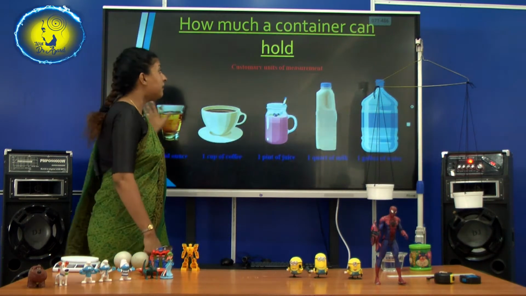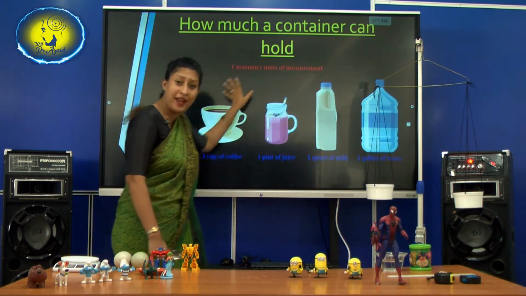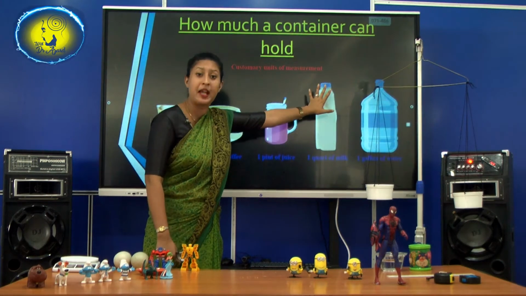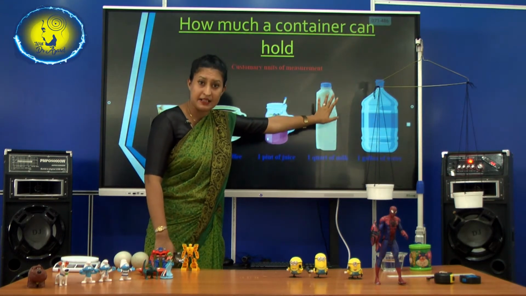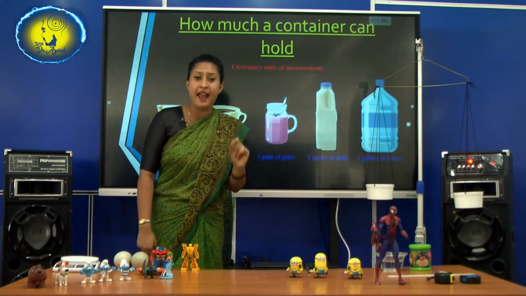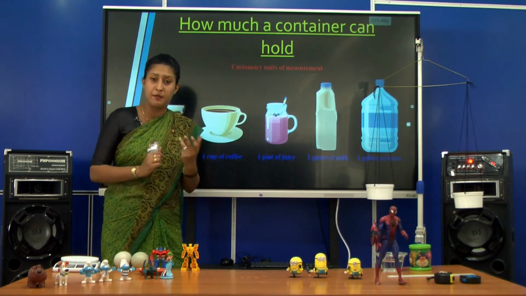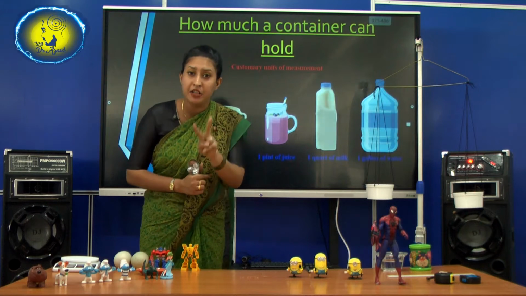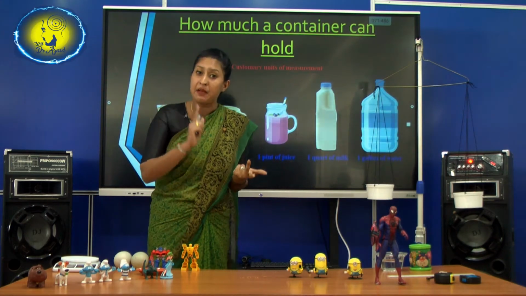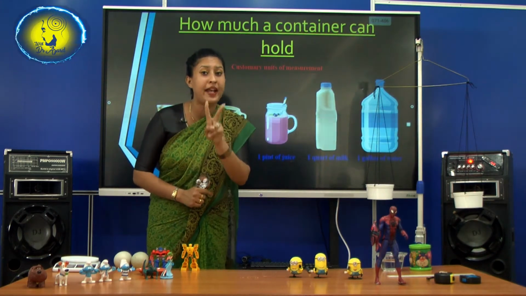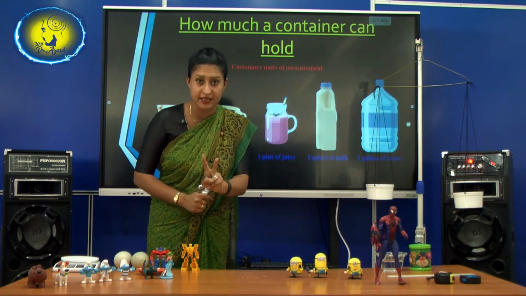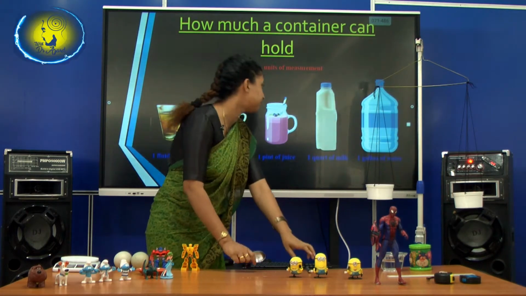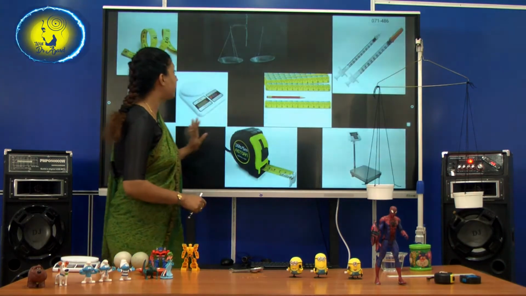These are the non-standard ways that we measure capacity. Understand? What are the 2 main standard units? Liters and milliliters. They are the 2 main standard units. Understand? Right.